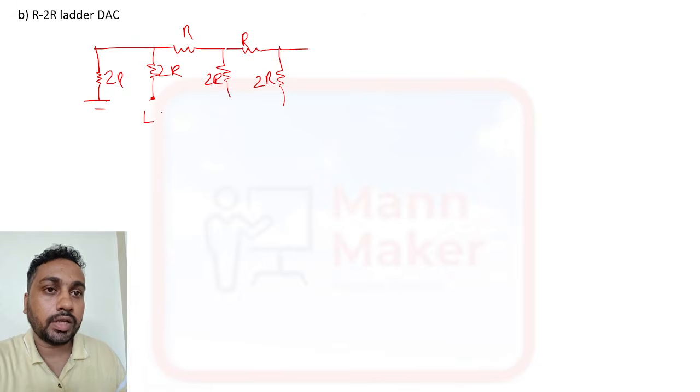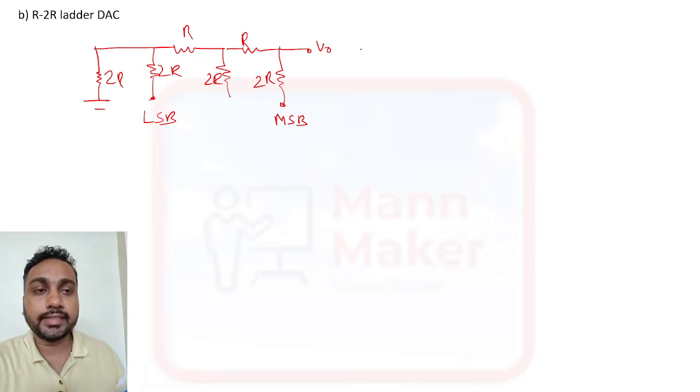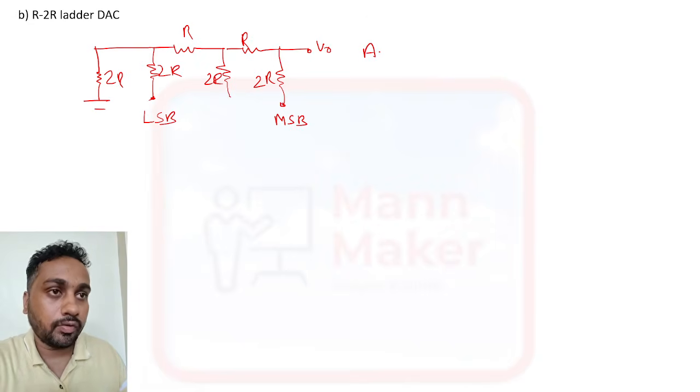This bit is called LSB, and this bit we call MSB. Here also we are finding analog voltage, because it is a DAC, so it will convert into analog form. So we will calculate the analog voltage.